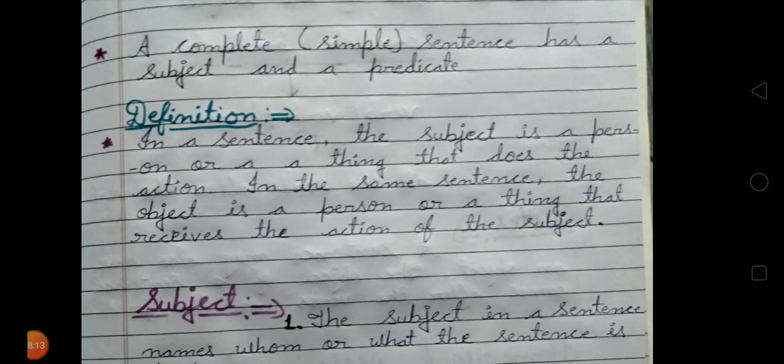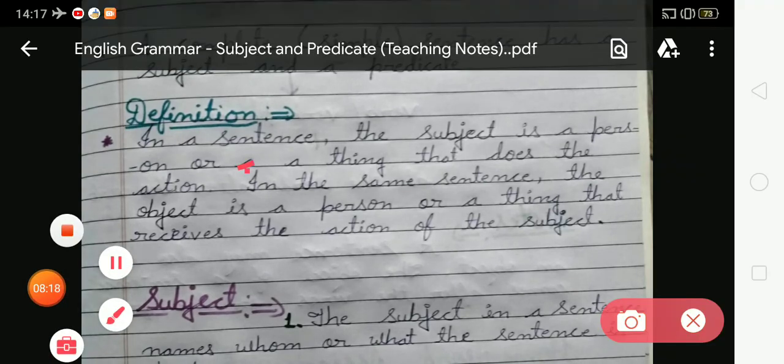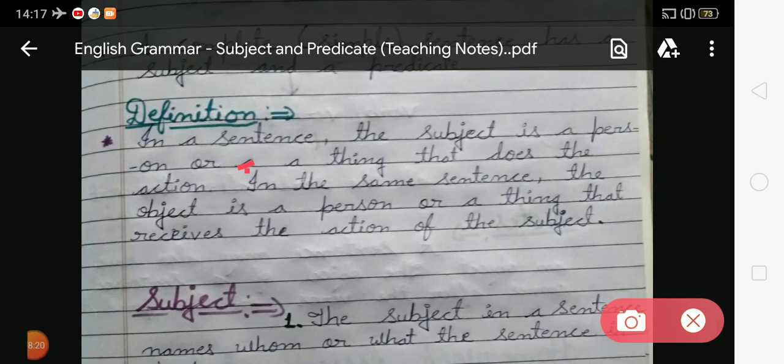Students, here is a correction, there is only a single A, you have to cut the one. So the subject is a person or a thing that does the action. In the same sentence, the object is a person or a thing that receives the action of the subject, that is called predicate.